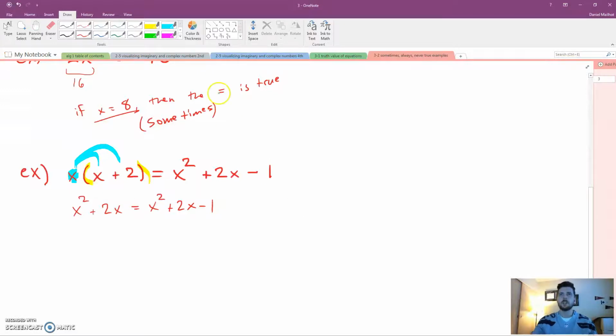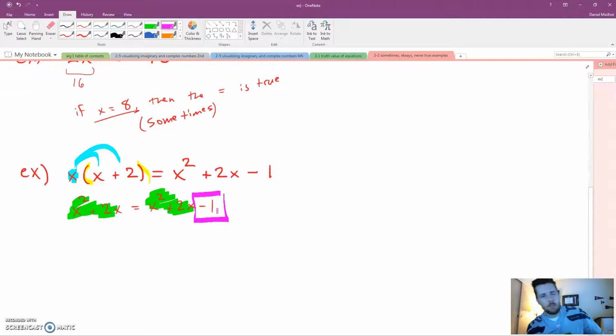Now take a look real closely at this. What do you notice about this and this? Those two parts are the same, aren't they? They both have an x squared plus 2x. What's different is this. So what do you think? Is that going to make it sometimes true, always true, never true? Well, you might be a little observant because we did it. The first one was always. The second was sometimes. So this is never true.